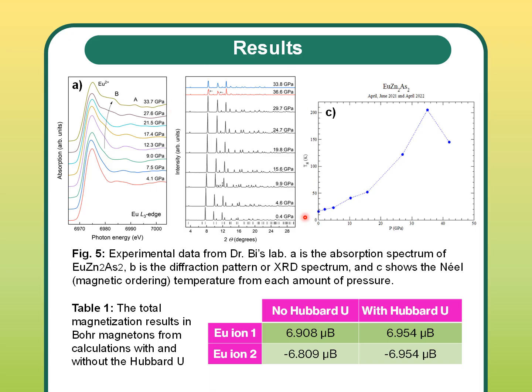This plot is a diffraction pattern, or XRD spectrum, also under a range of external pressures. The fact that these peaks don't change position in degrees very much, even though they decrease in magnitude, implies that this structure is keeping its stability even under the intense pressure.